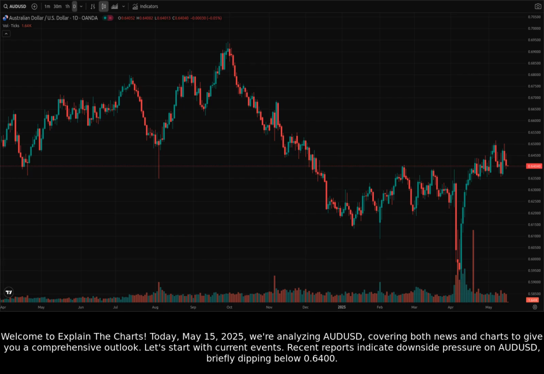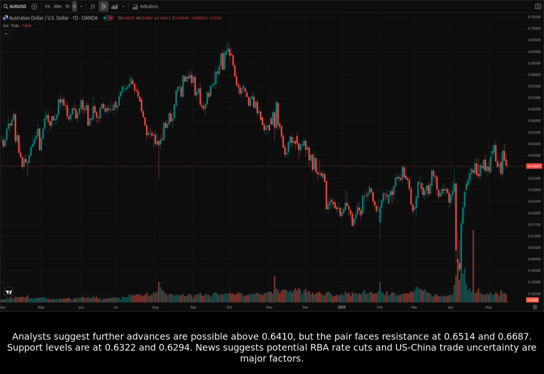Recent reports indicate downside pressure on AUDUSD, briefly dipping below 0.6400. Analysts suggest further advances are possible above 0.6410, but the pair faces resistance at 0.6514 and 0.6687. Support levels are at 0.6322 and 0.6294. News suggests potential RBA rate cuts and U.S.-China trade uncertainty are major factors.